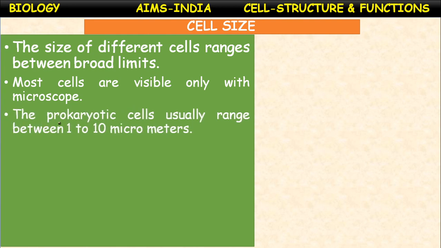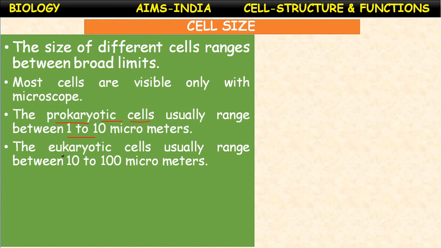The prokaryotic cells, meaning the cells with a primitive nucleus or lack of nucleus, usually range between 1 to 10 microns. And the eukaryotic cells range from 10 to 100 microns. It's very big in size compared to prokaryotic cells.